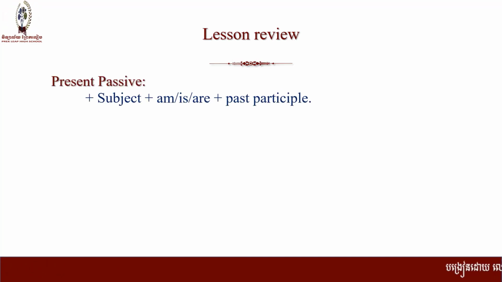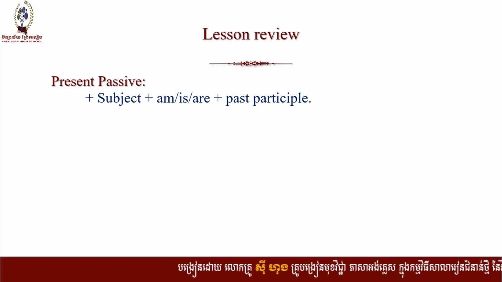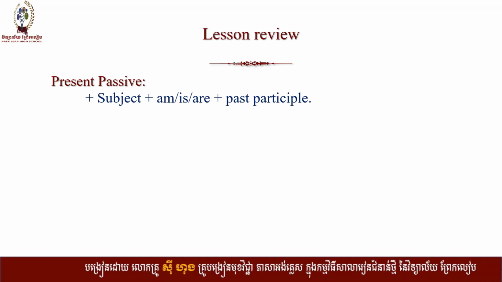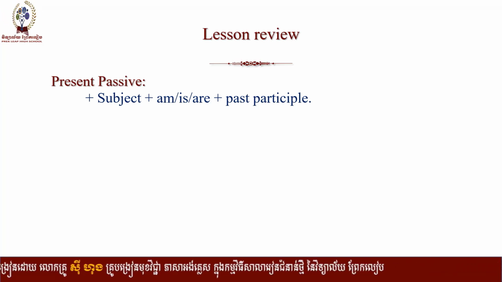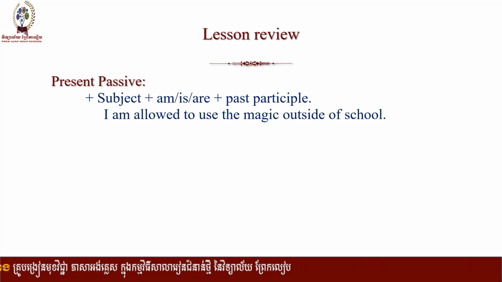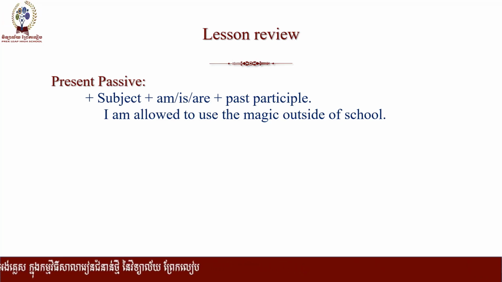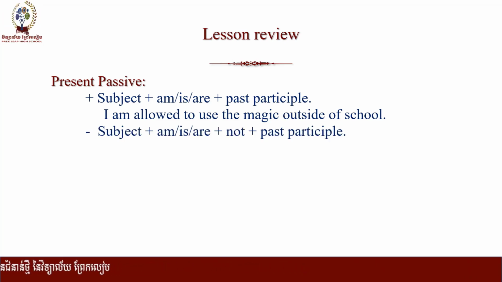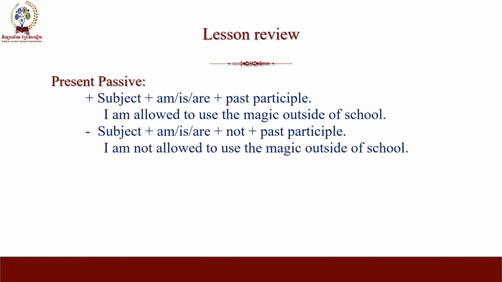The present simple passive form is subject plus am, is, are. You see, am, is, are is the verb to be, plus the past participle, or verb 3. I am allowed to use the magic outside of school. This is the negative sentence: I am not allowed to use the magic outside of school.